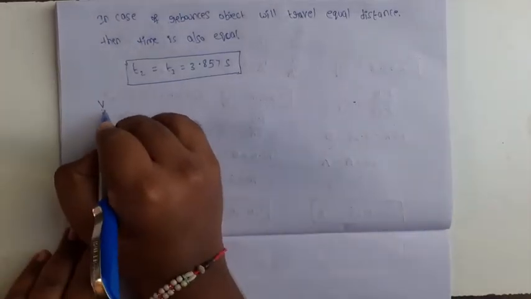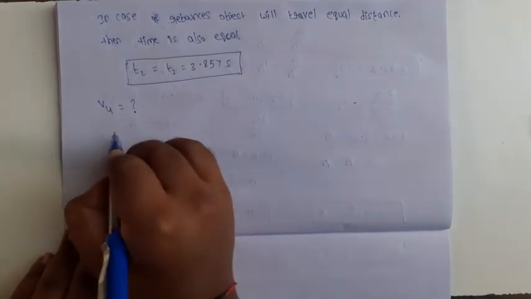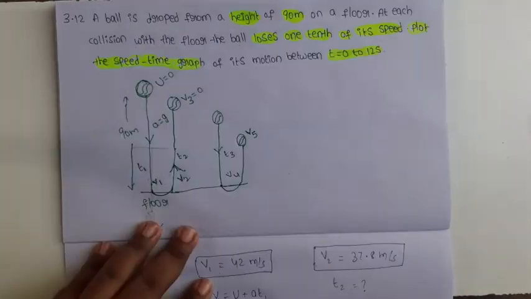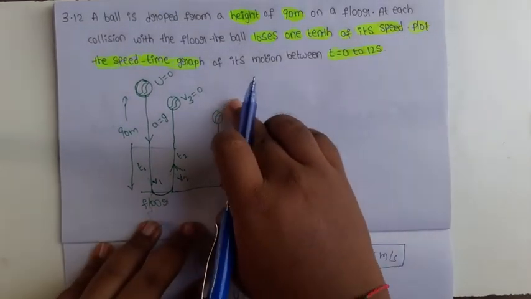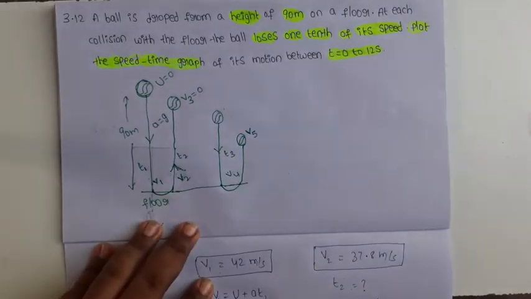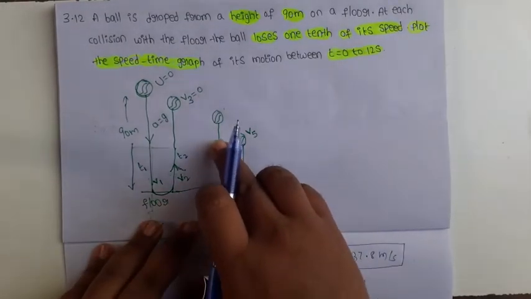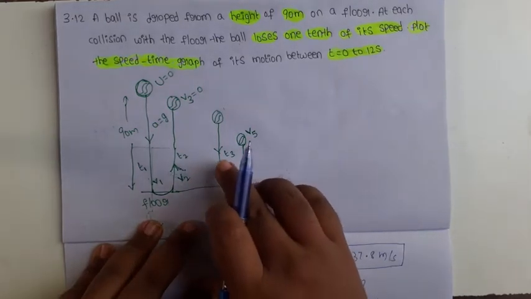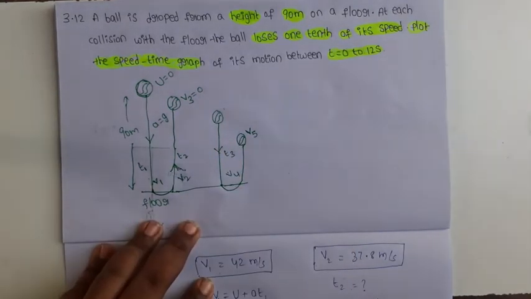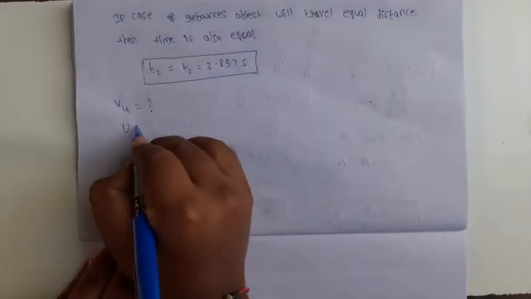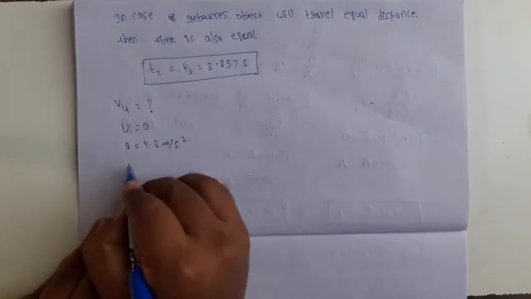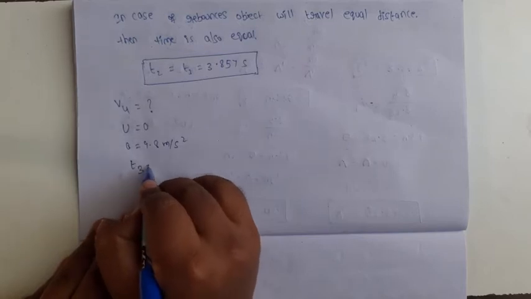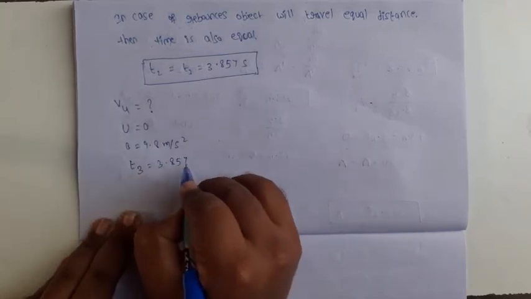Now find the v4 velocity. How to find the v4 velocity? From the diagram, initial velocity u equal to 0, acceleration a equal to 9.8 meter per second square acts downwards. Time t3 equal to 3.85 second.